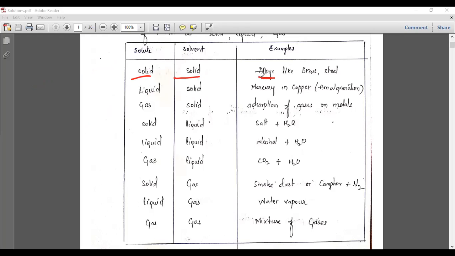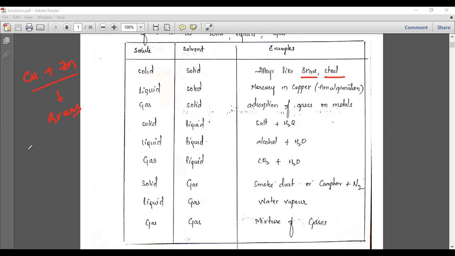The example is alloys like brass and steel. You know that. Here the solute is a solid and the solvent is also a solid. So, alloys like brass. What is brass? In Telugu we can call it ittadi, inumu ittadi. Brass is nothing but a combination consisting of copper and zinc. When you add these two metals, you will get brass.